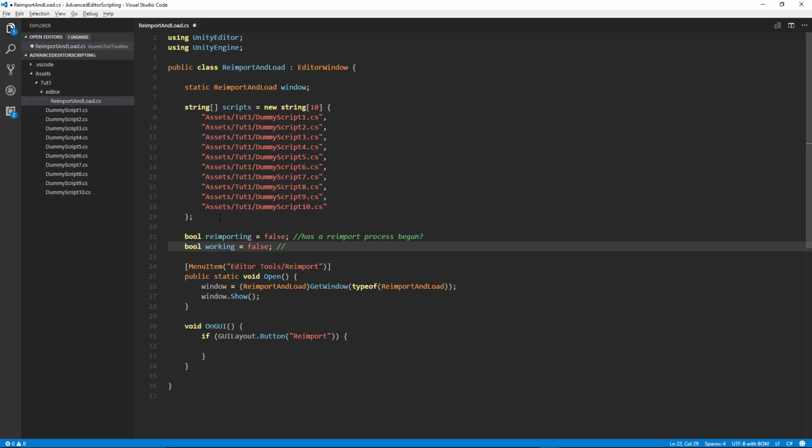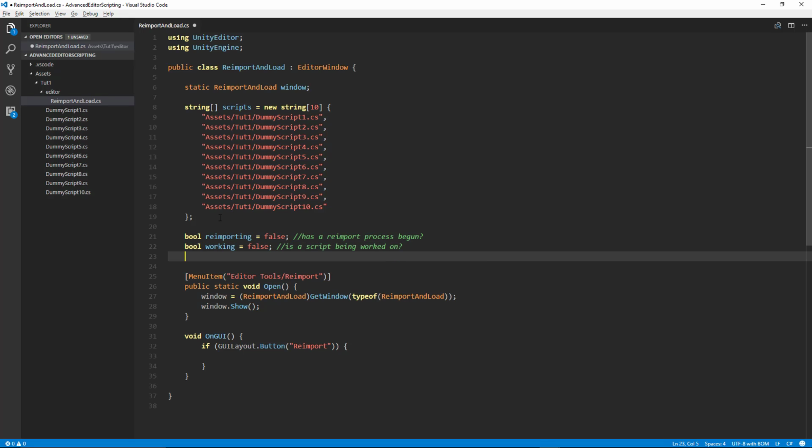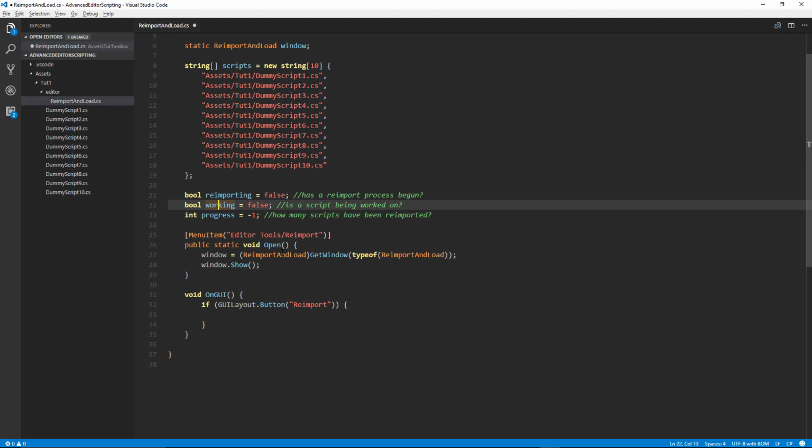And this is going to determine if a script is being worked on. So, script being worked on. Are we currently working on importing a script? And then we'll have a progress integer and initialize that to -1. So this will determine how many scripts we have reimported. We'll talk more about these variables as we get into the logic.